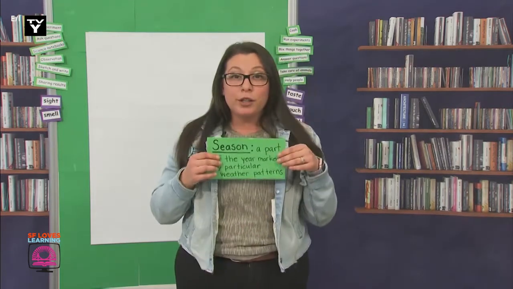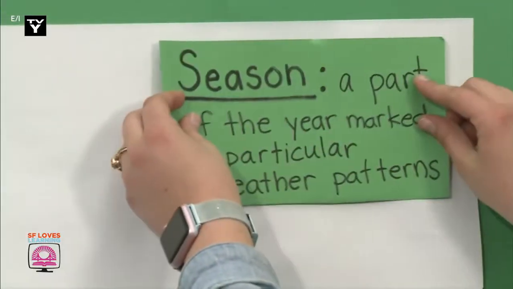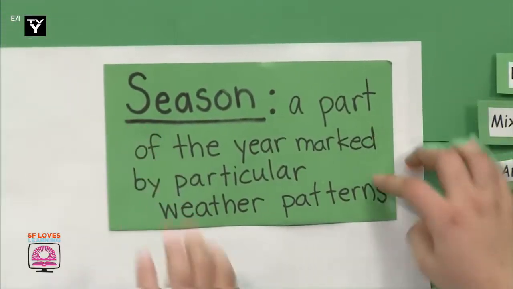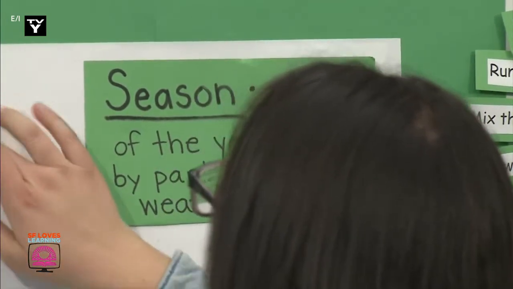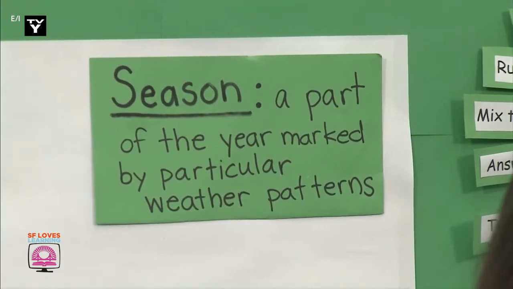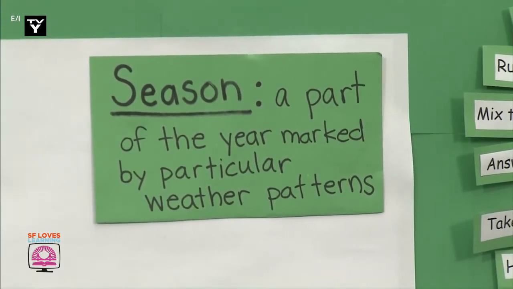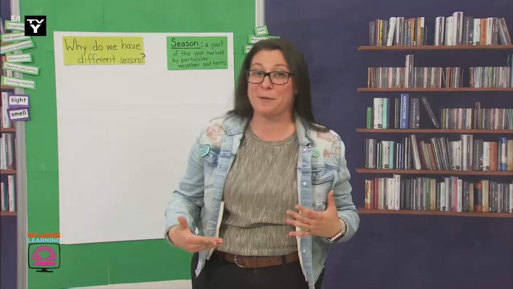I think we can start by defining or discussing the meaning of the word season. A season is a part of the year marked by particular weather patterns. Why do we have different seasons? So that means that seasons each have their own weather and there is a pattern that they follow. Maybe knowing these patterns can help me dress better and be more prepared for the weather.